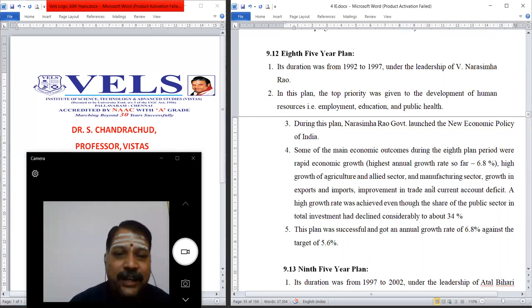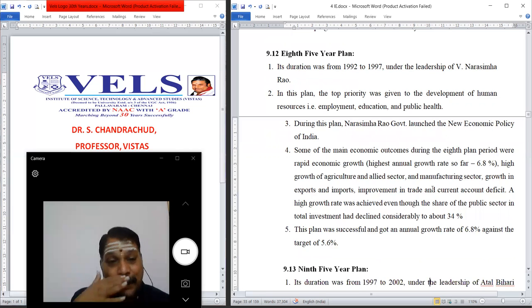Some of the main economic outcomes during the 8th five-year plan were rapid economic growth. The highest annual growth rate so far is 6.8, and high growth of agriculture and allied sector and manufacturing sector. The growth of export and import was also taken into account. Improvement in trade and current account deficit was also given due consideration.